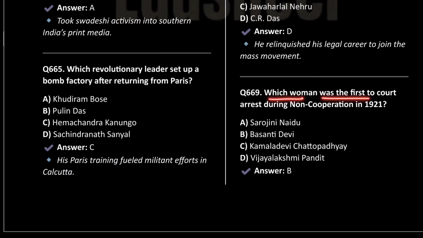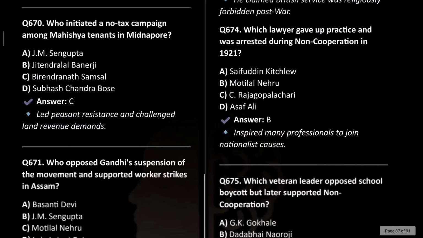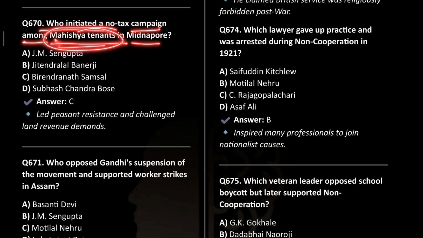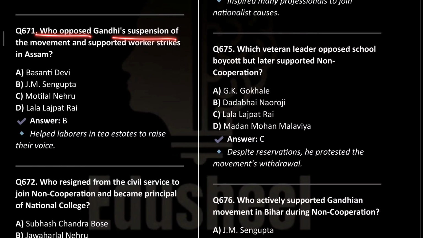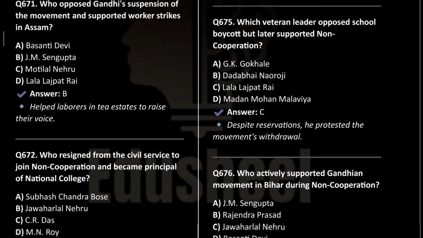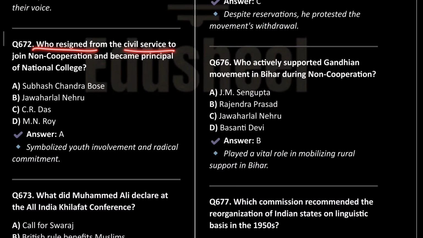Which woman was the first to court arrest during the non-cooperation movement? It was Basanti Devi. Next is, who initiated a no tax campaign among Mahishya tenants in Midnapur? It was Birendranath Samsar. Who opposed Gandhi's suspension of the movement and supported workers' strike in Assam? It was G.M. Sengupta.